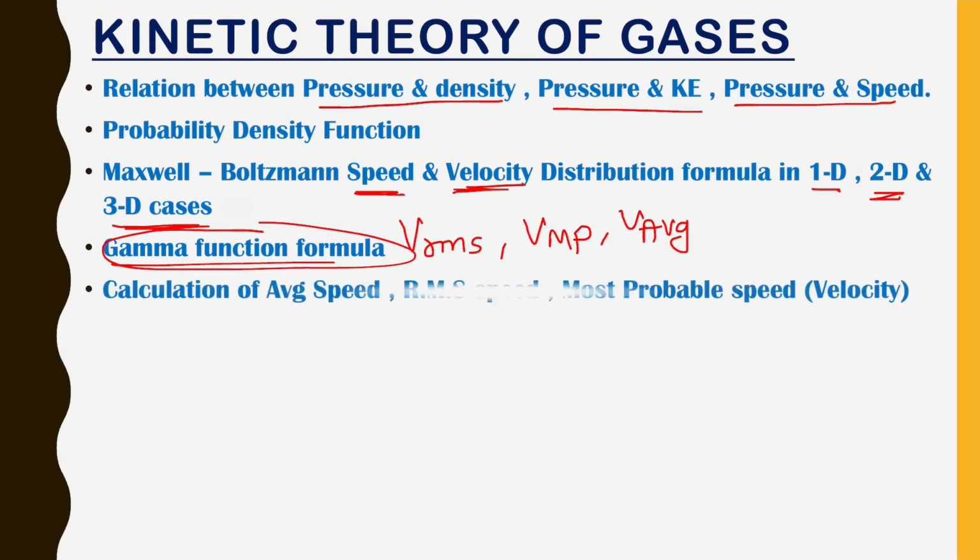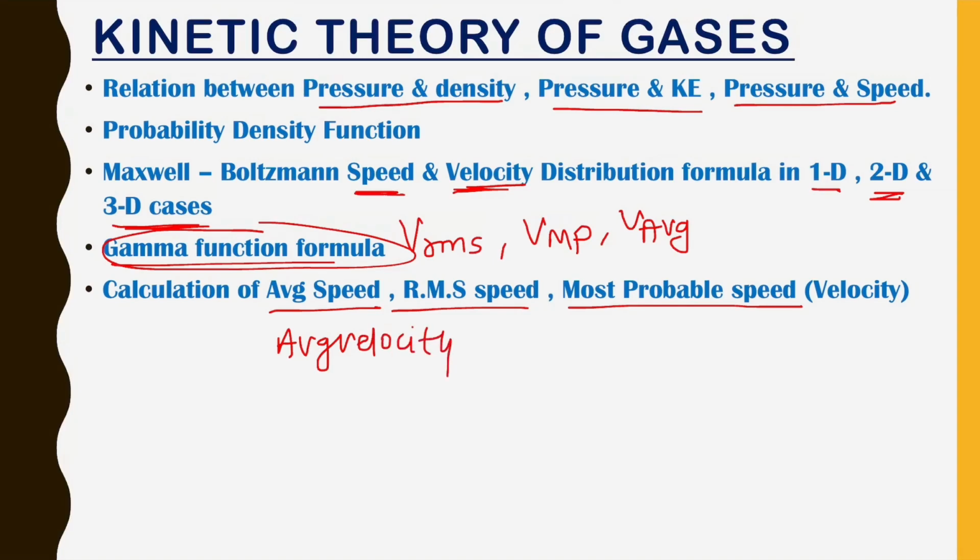The next topic is average speed, RMS speed, most probable speed. You must remember the root mean square speed formula, most probable speed formula and average speed formula. Along with that, average velocity, root mean square velocity and most probable velocity. All these six formulas you must know.